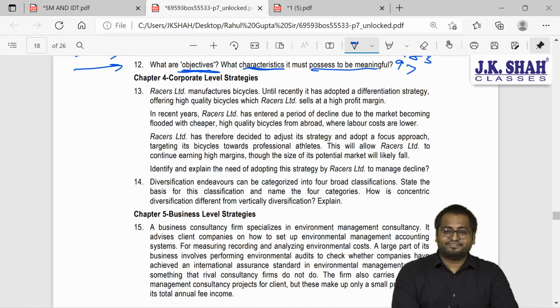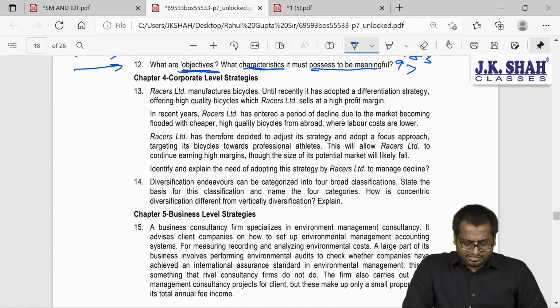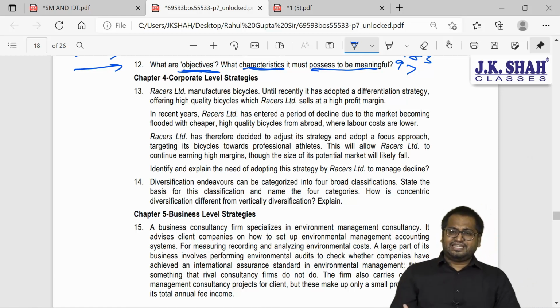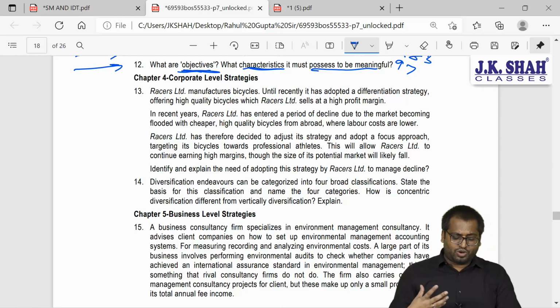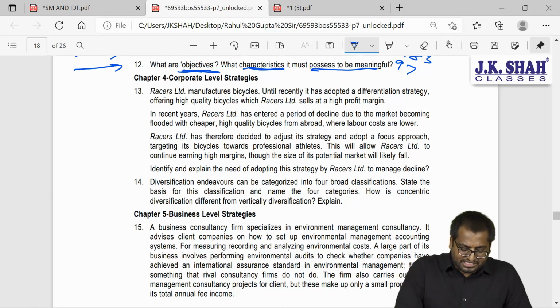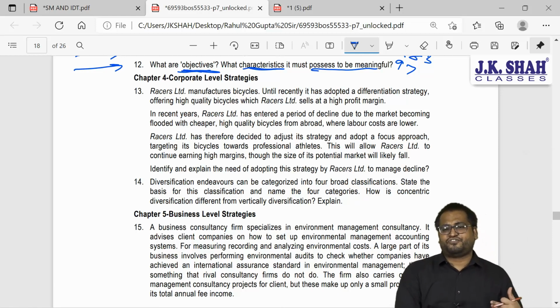I'll be slow here. Racers Limited manufactures bicycles. Until recently, it has adopted differentiation strategy, offering high quality bicycles which Racers Limited sells at a high profit margin.